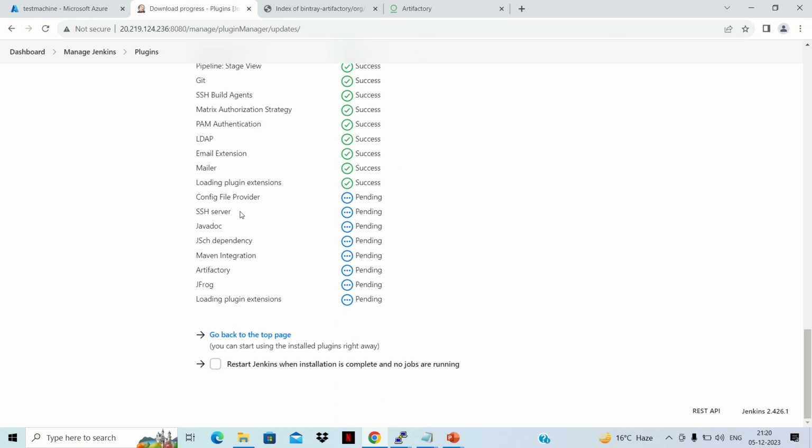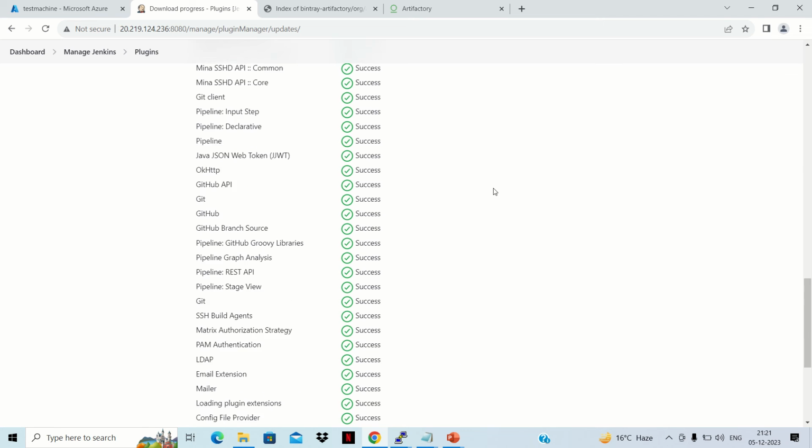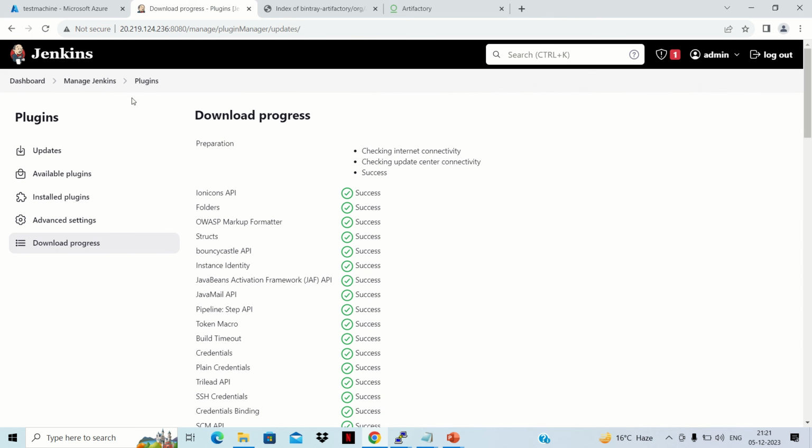So now we can see that it is installing so many plugins related to Artifactory and JFrog also. So let's wait for everything to get installed successfully. Okay, so we are seeing everything is success, so it means everything related to this JFrog plugin is now installed.